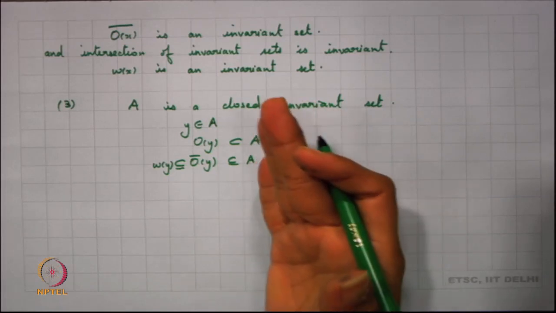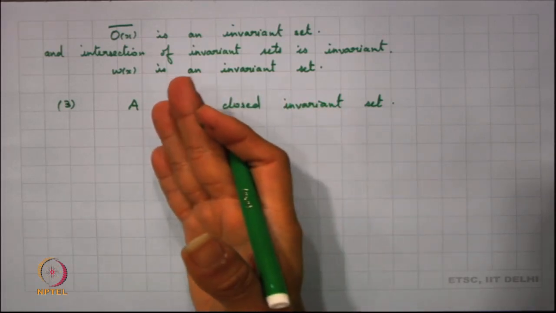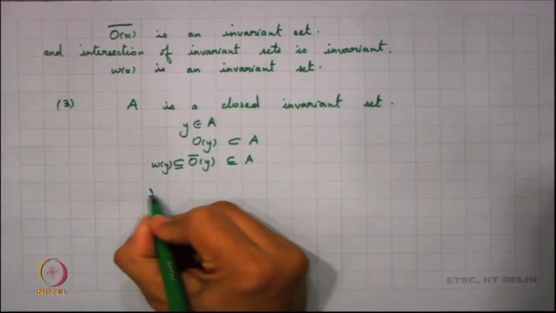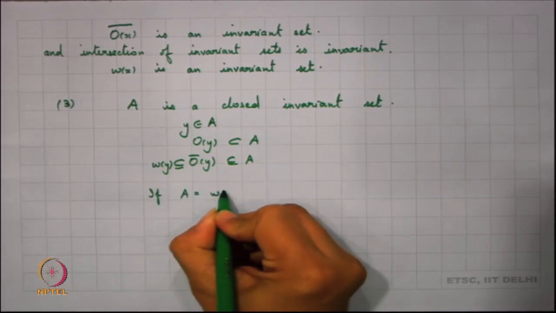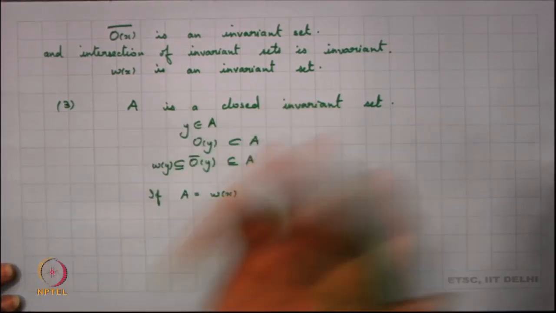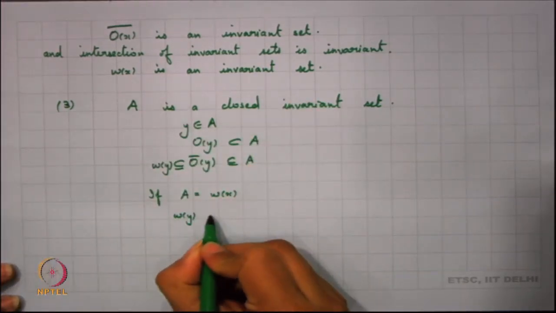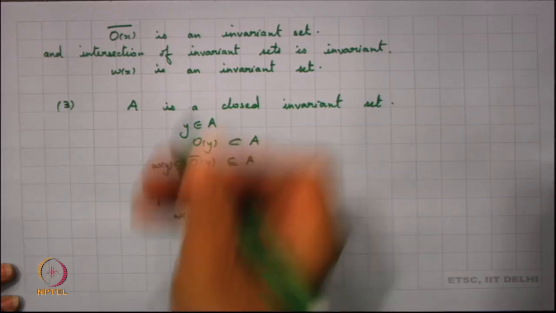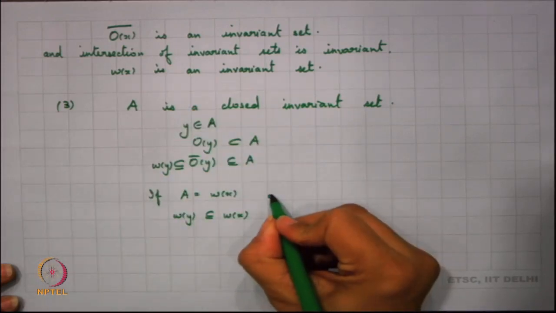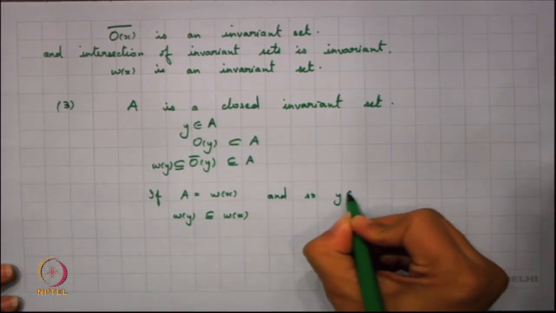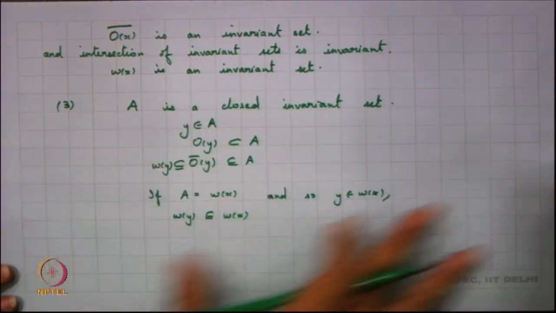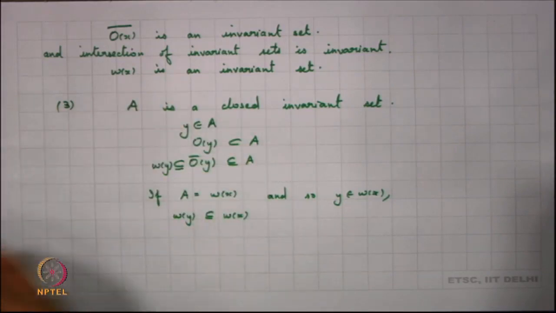And we just observed that the limit set of x is a closed and invariant set. So if A equals omega x, then definitely we know that omega y will be a subset of omega x by the above observation, for any y belonging to omega x. We have these observations for the limit points of orbits.